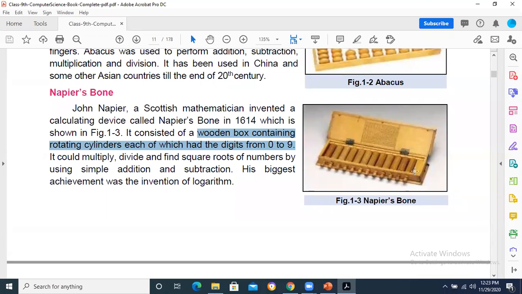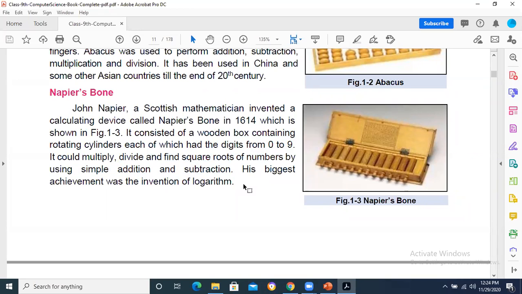You can see in this figure that cylindrical objects are there in this box, and the counting is there from 0 to 9. Using these cylinders, they were making basic arithmetical operations. It could multiply, divide, and find the square root of numbers. Addition and subtraction are also there.